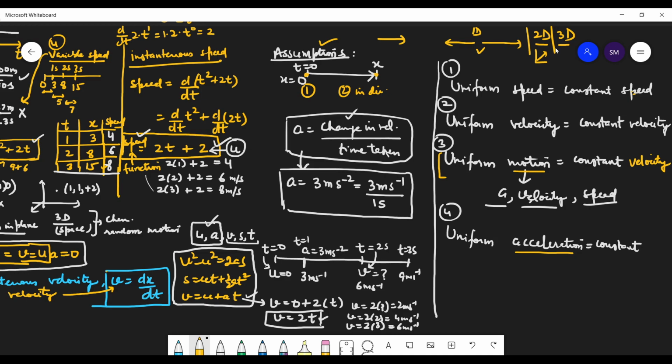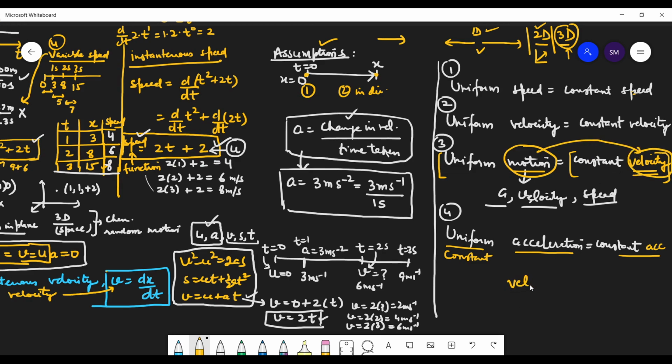And moving anywhere in your room, in the air, a bumblebee flying or a mosquito moving, that is 3D motion. So I hope it is clear. Mostly in physics we study 1D or 2D. Only in molecular motions do we have 3D also. So students, here the answer is constant velocity. Now, what is uniform acceleration? Here there is no problem, uniform means constant. Whenever the word motion comes, understand that they are talking about velocity.